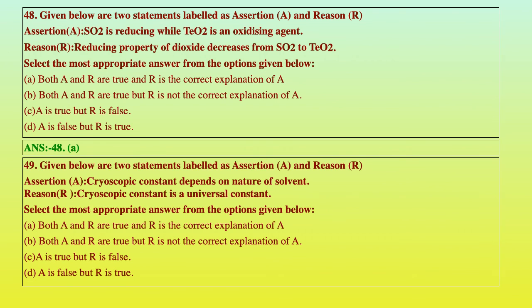Assertion A: cryoscopic constant depends upon the nature of the solvent. Reason R: cryoscopic constant is a universal constant. Now option C is correct. A is true, but R is false. The cryoscopic constant depends on the nature of the solvent, and it is not a universal constant. Thank you for watching.